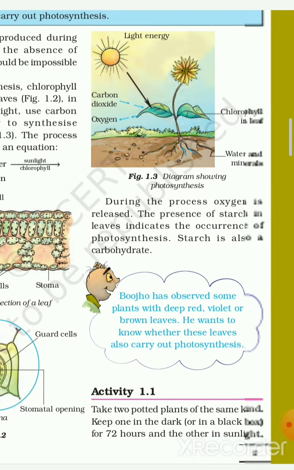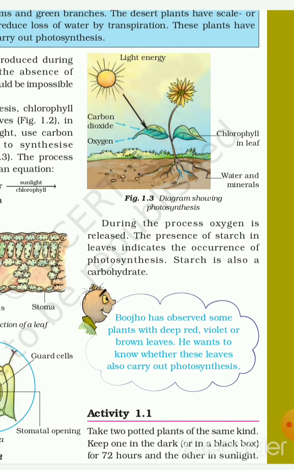Now this diagram shows the process of photosynthesis. So this plant has the chlorophyll in its leaf, and it is getting water and minerals from the soil and taking the carbon dioxide from the surroundings, and in the presence of sunlight it synthesizes its food and it releases the oxygen in the environment.